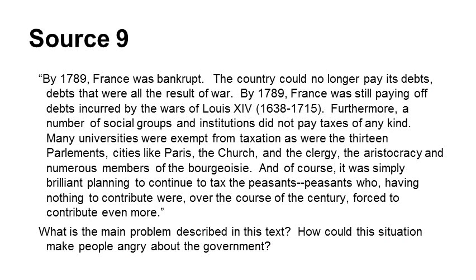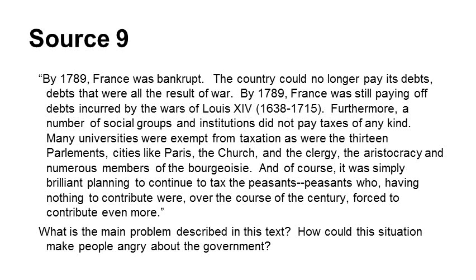Source 9. By 1789, France was bankrupt. The country could no longer pay its debts that were all the result of war. By 1789, France was still paying off debts incurred by the wars of Louis XIV, who lived from 1638 to 1715. Furthermore, a number of social groups and institutions did not pay taxes of any kind.